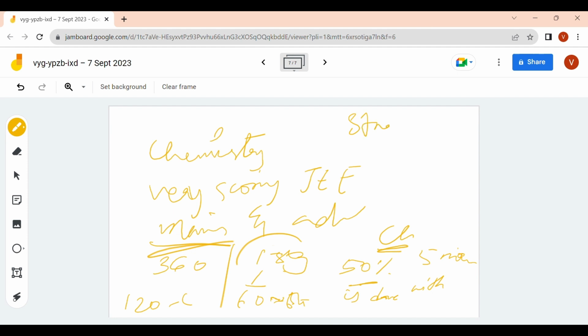Start with chemistry, always start with chemistry, because it gives you a boost. It is a very scoring subject and it gives you a boost. You can improve your speed and also your motivation level will increase. By seeing the paper, some people will get scared and panic if they don't find some of the questions easy, like if they start with maths or physics, they may find it tough.